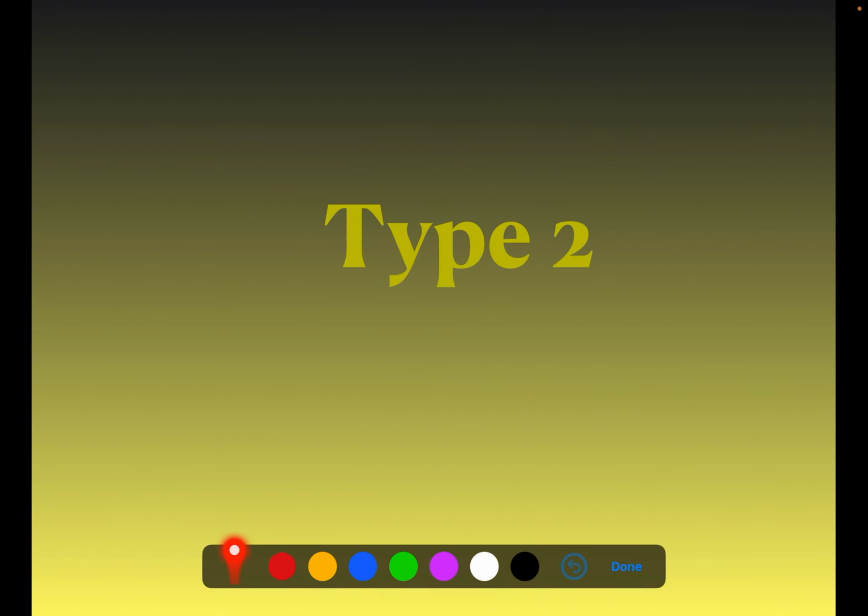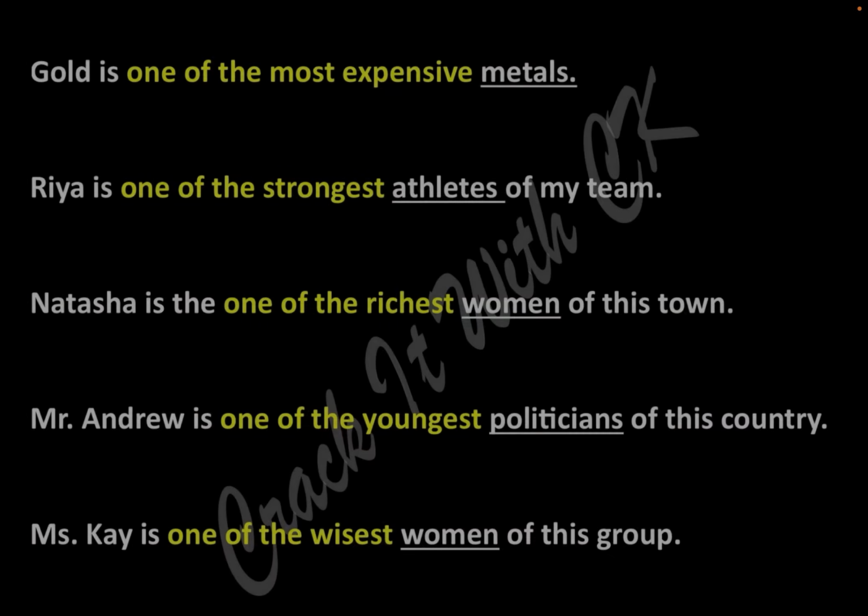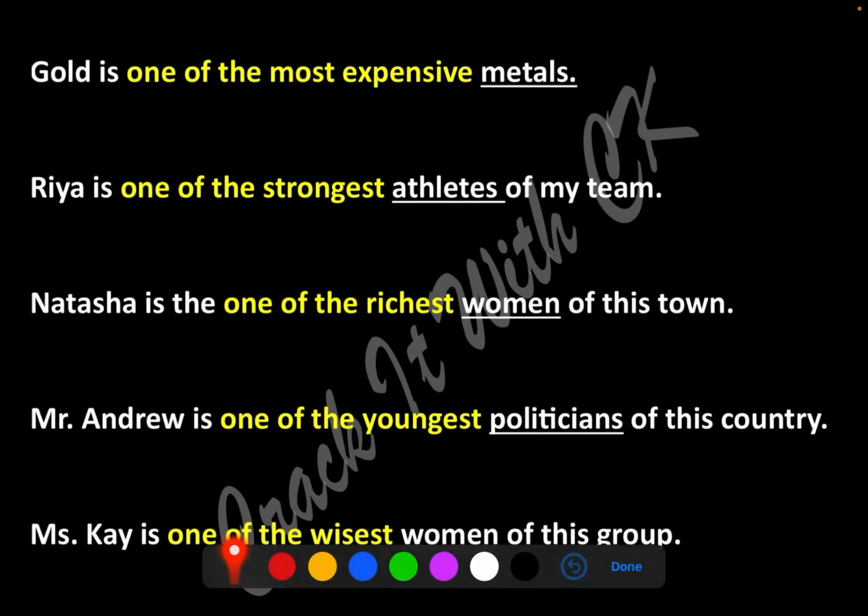Now look at type 2, in which you have to make the same thing, superlative to positive, but it will be given in a different manner. Let's see how that goes. Okay, see how type 2 is going to be. Again, all of them are superlative. We are doing superlative to positive today. Gold is one of the most expensive metals. Mind you, you have to write S when you use one of them.